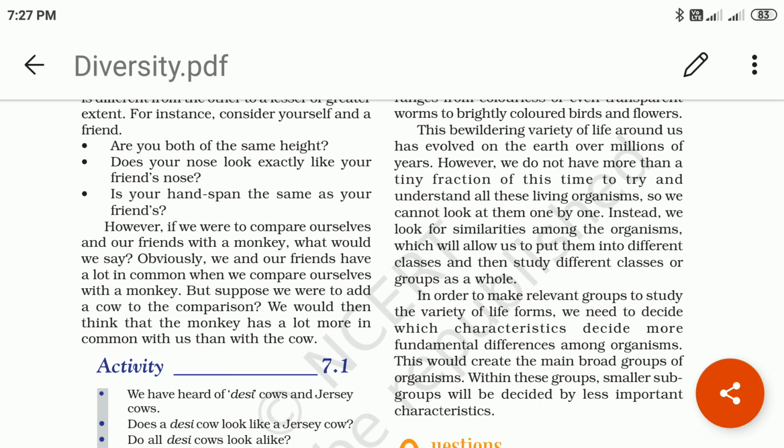Most of the time we find a lot of similarity and common things between human beings, but there is a lot of difference between the monkey and human beings. But suppose we were to add a cow to the comparison, we would then think that the monkey has a lot more in common with human beings than with a cow.